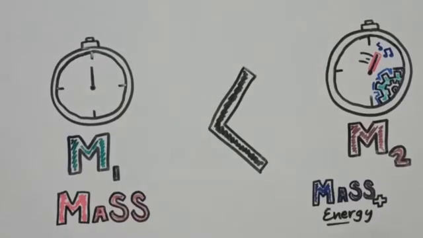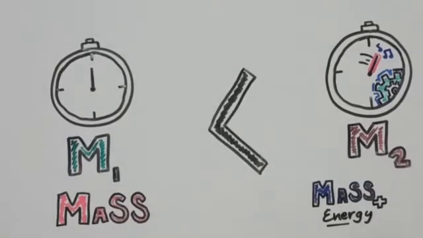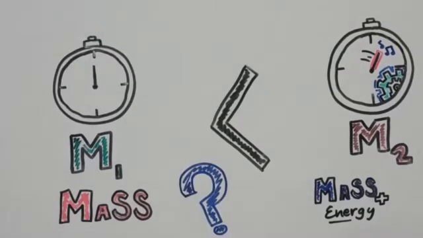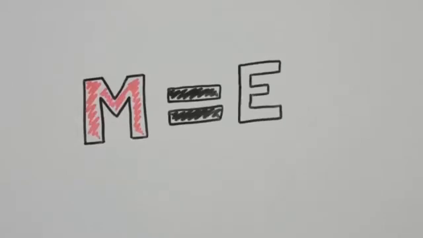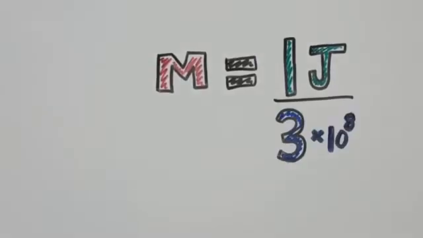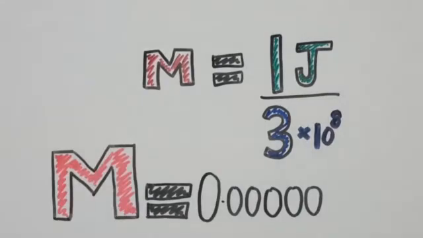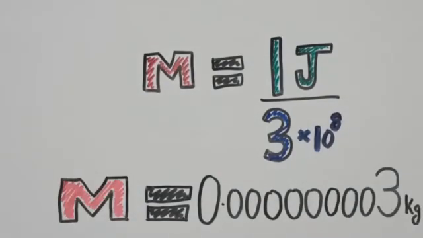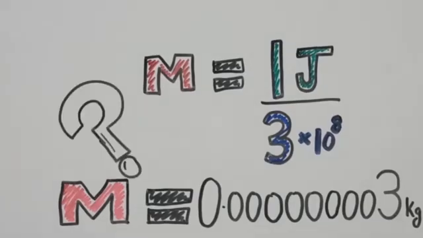Well, wait, is that the reason why it has more mass than the first one? To understand that, let us reverse the equation: mass is equal to E by c², which means that for 1 joule of energy, the amount of mass is very, very small. That is the amount by which the mass of the second stopwatch exceeds the first one.